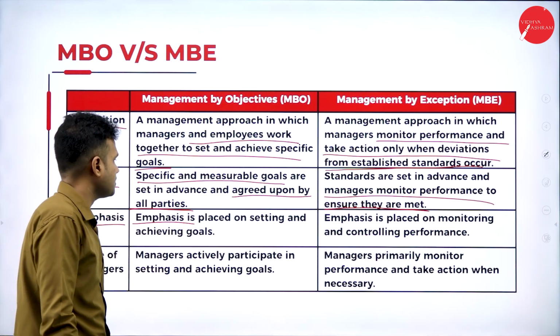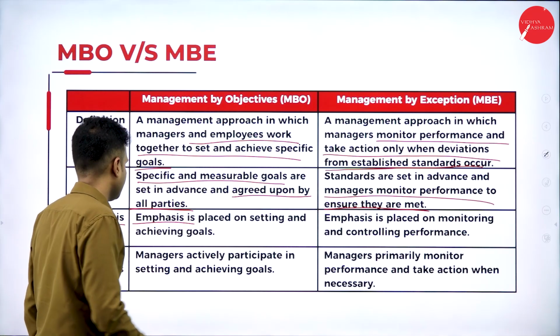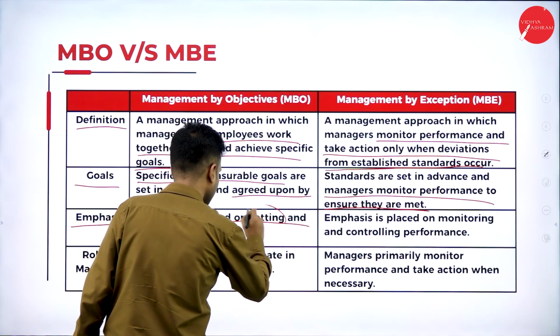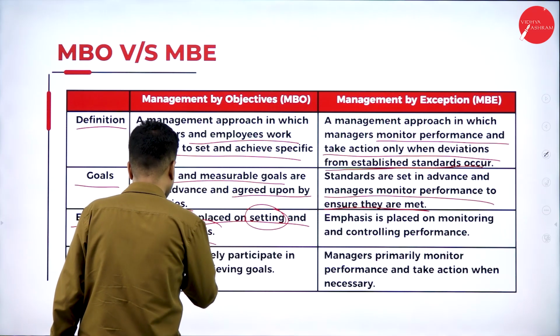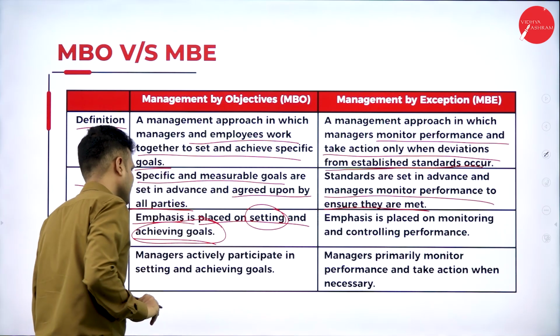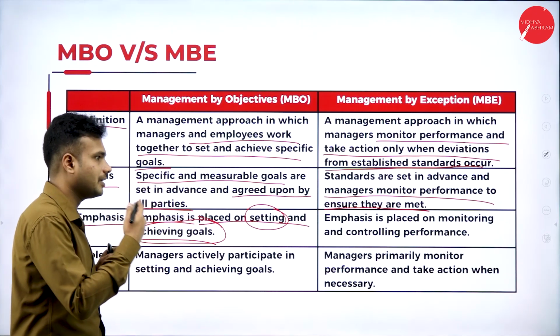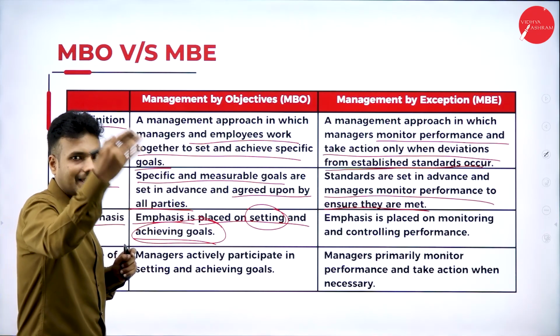In management by objectives, emphasis is placed on setting and achieving the goals. There will be complete attention while setting the goals of the organization and also while reaching them. They give importance to both planning and execution.